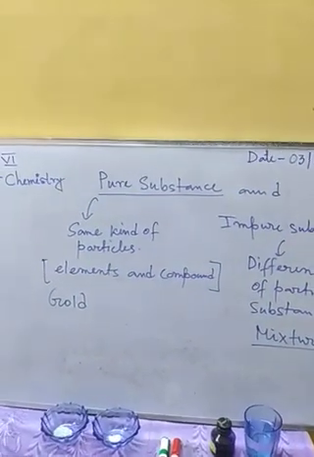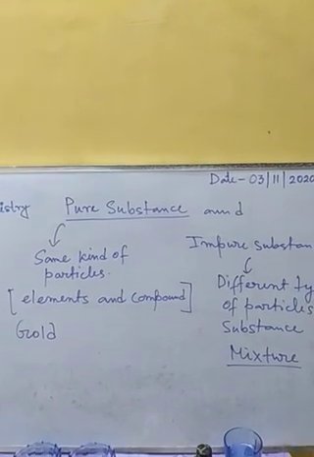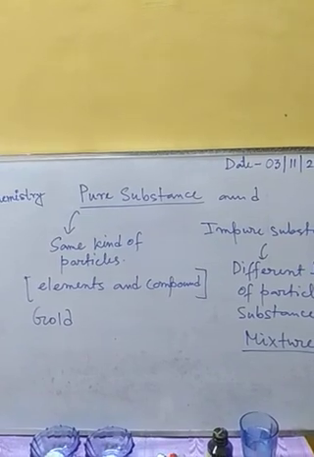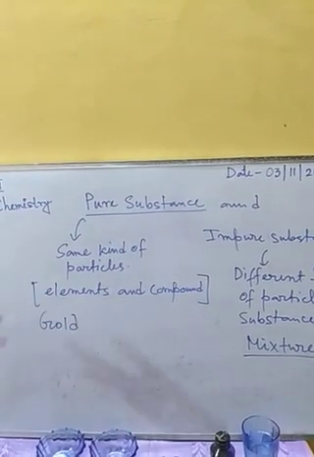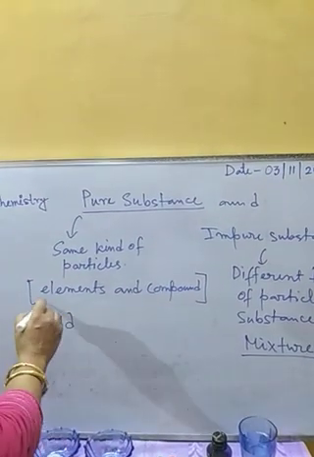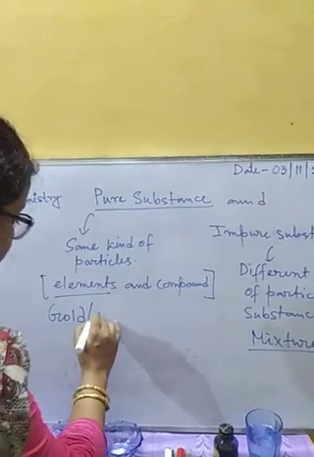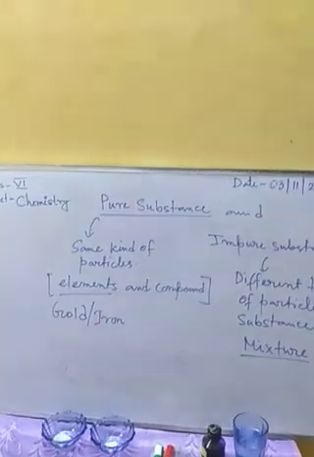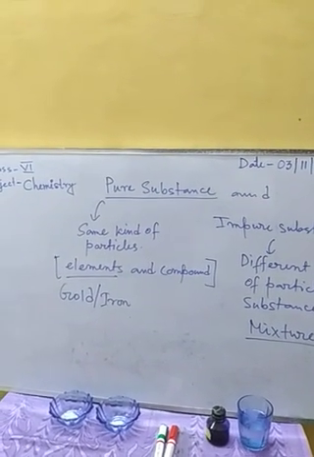If we break a piece of gold, we are going to get only the atoms of gold. Instead of gold we can take iron or any element, and we get only a single kind of particle.